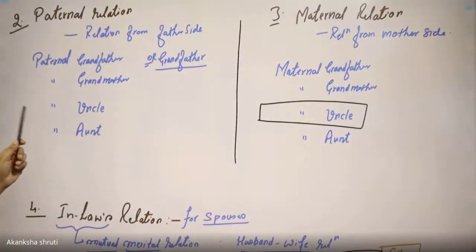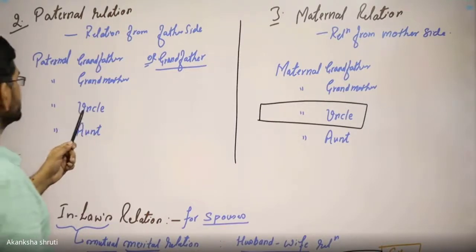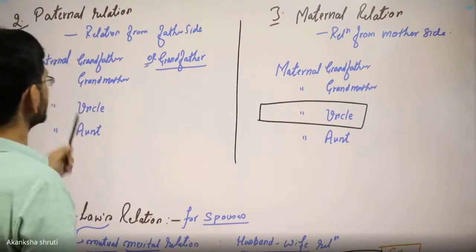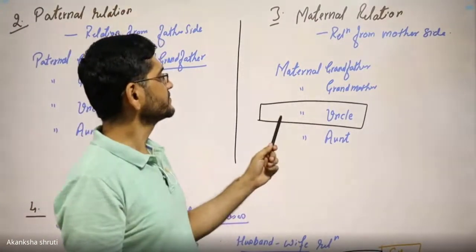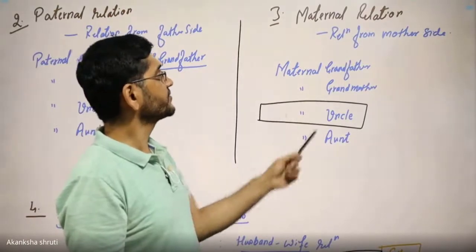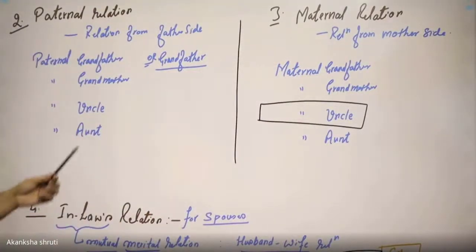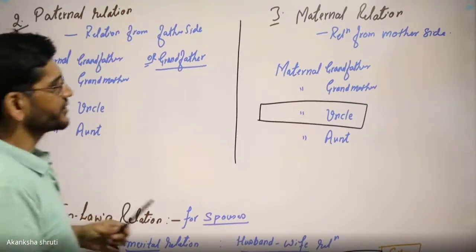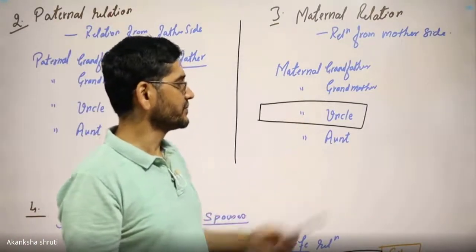Paternal uncle, or simply uncle, means the uncle from the father side. Maternal uncle means the brother of the mother. Auntie or paternal aunt means the sister of the father, or aunt from the father side. Maternal aunt means the sister from the mother side.